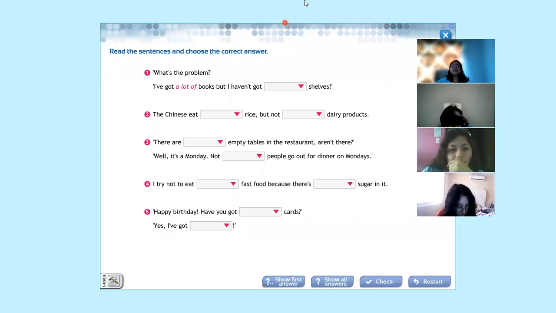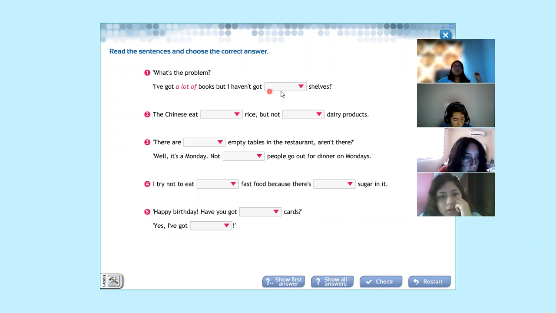Okay, right now we are going to start revising the forms. Please, Gabriela, start reading number 1. What's the problem? I have got a lot of books, but I haven't got much shelves. Remember, shelves: much is for uncountable, many for countable. Be careful, Gabriela.